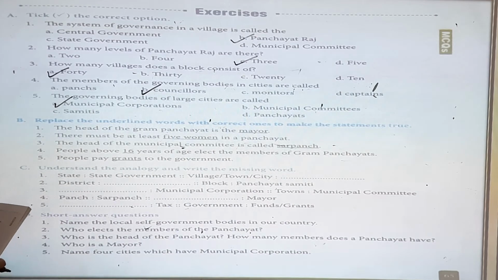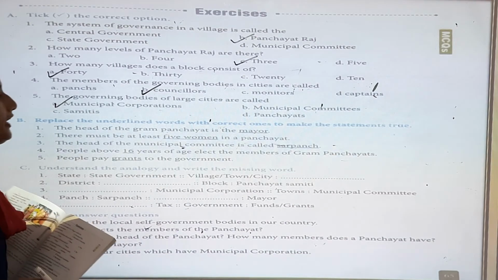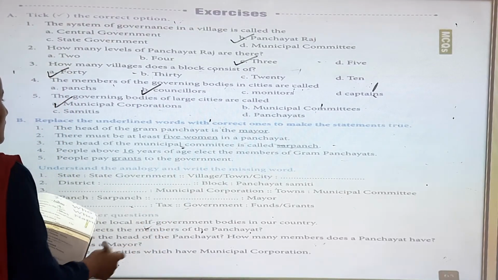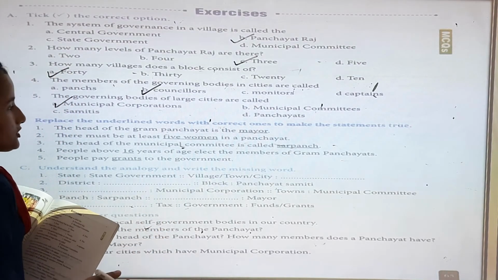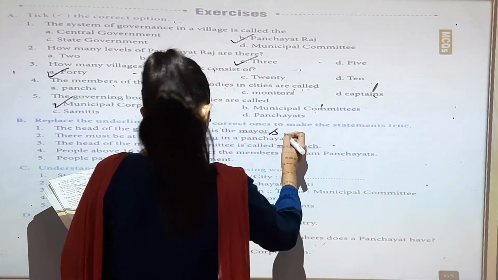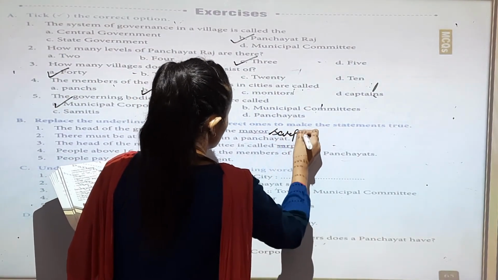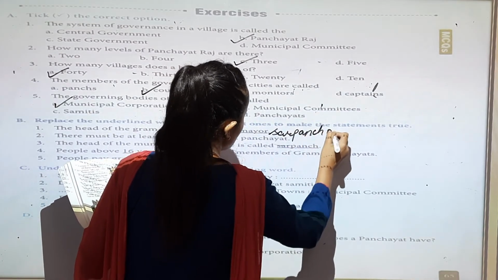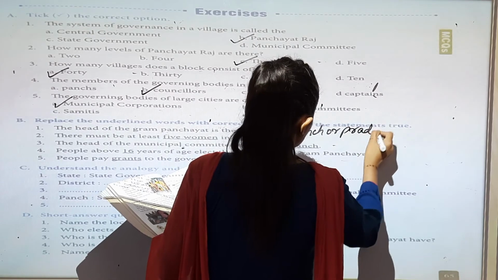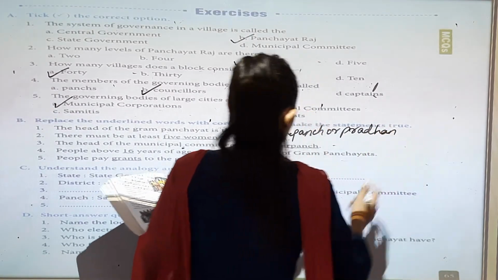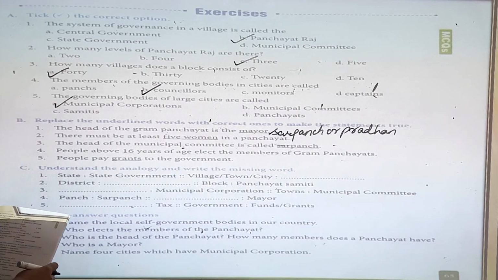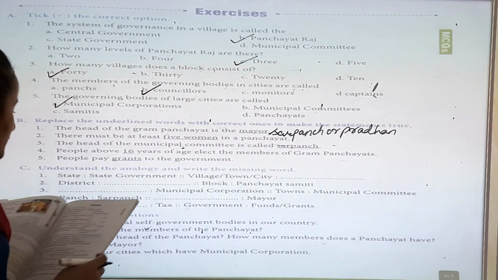Replace the underlined words with correct ones to make the statement true. The head of the gram panchayat is sarpanch or pradhan. There must be at least 5 women in a panchayat.